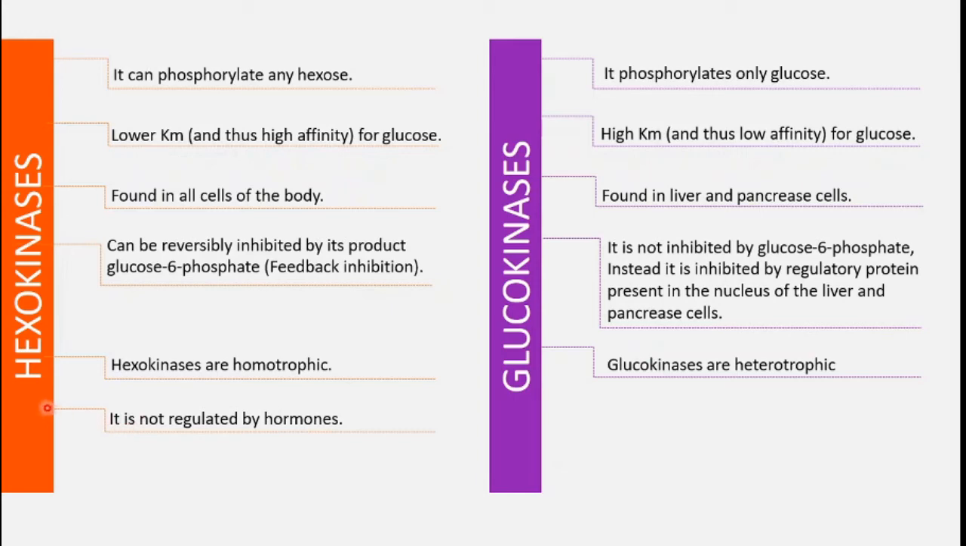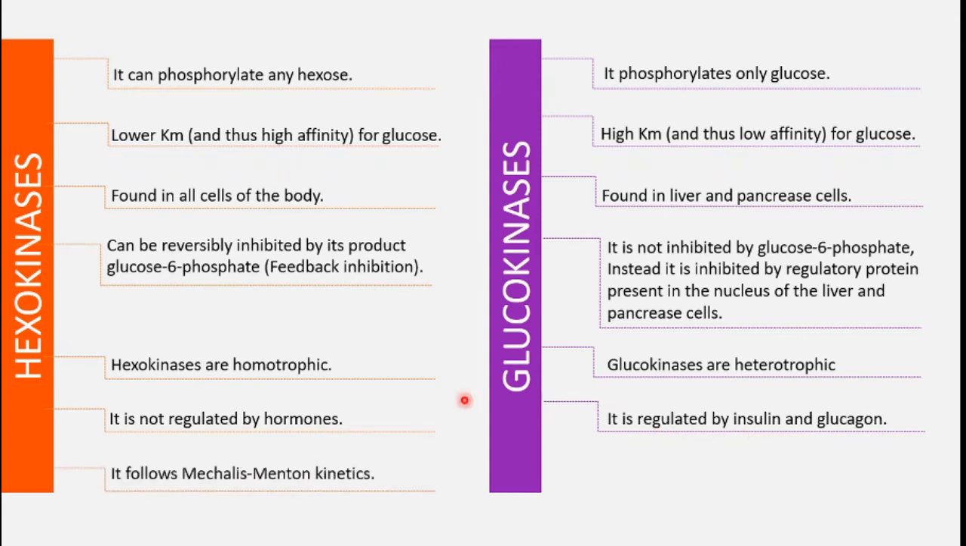Now the hexokinases cannot be regulated by hormone. No hormone regulates the activity of hexokinases, but the glucokinase is directly or indirectly regulated by insulin and the glucagon. Hexokinase follows the Michaelis-Menten mechanism and kinetics, but this is not the case for the glucokinase. They never follow Michaelis-Menten kinetics.